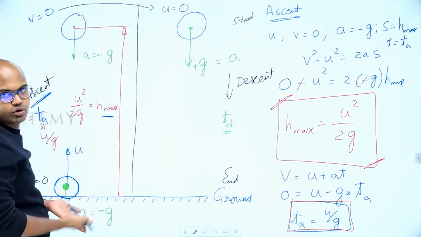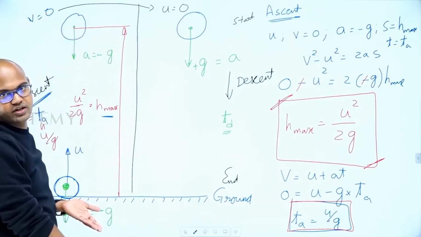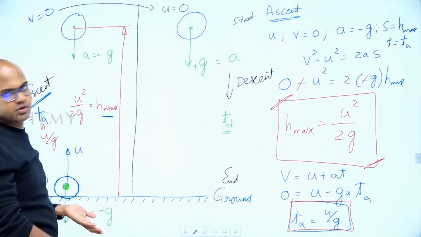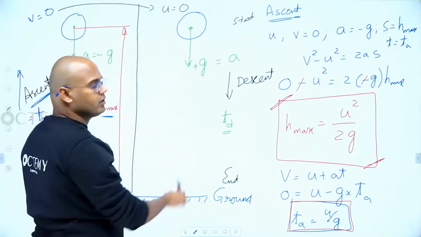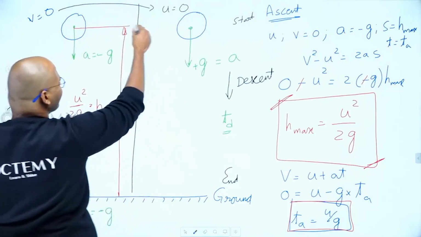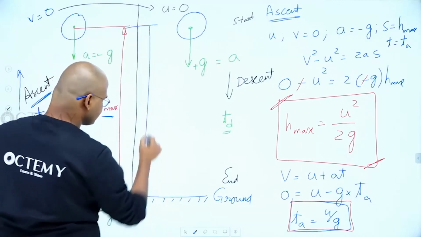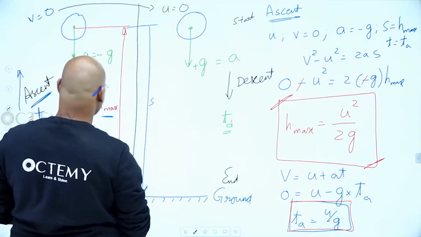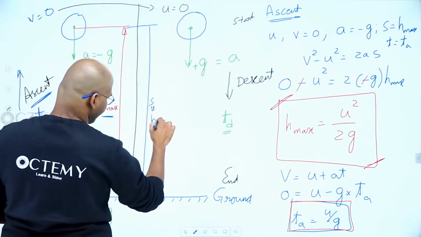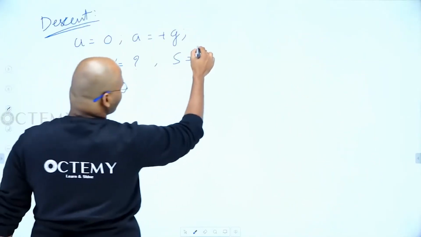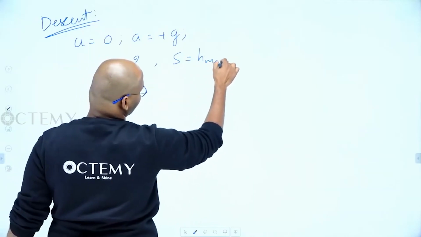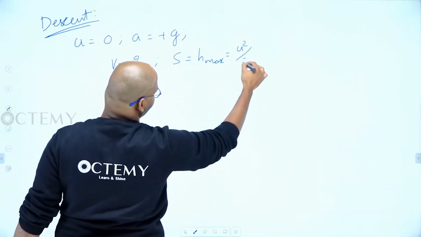If you go 10 up, will you go 200 down, or come 5 and stop? It will definitely come back the same amount down. So the same distance, h max, which we have already derived as u square by 2g.